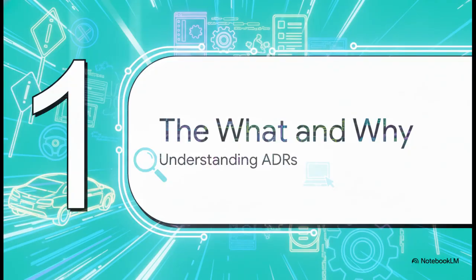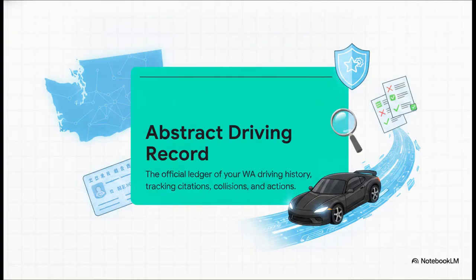Section 1, the what and why. So what exactly are you requesting here? Formally, it's called an abstract driving record, or ADR for short. You might also hear folks call it a motor vehicle report. Basically, you can think of this official document as the central hub for your entire driving history. I mean, from the exact moment you got your learner's permit, this giant ledger has been tracking your citations, your collisions, and literally any administrative actions taken by the state.